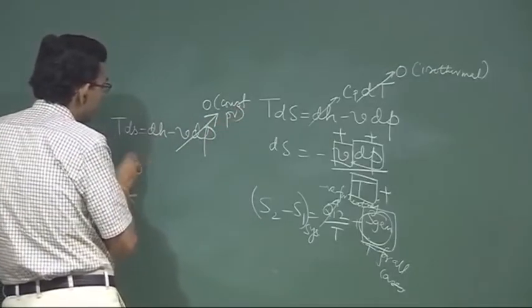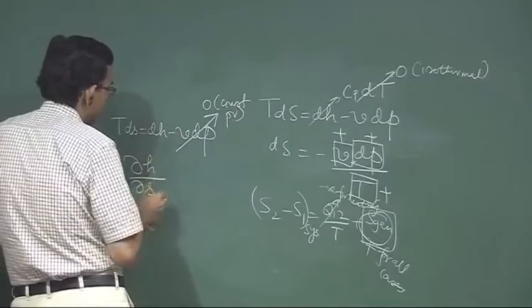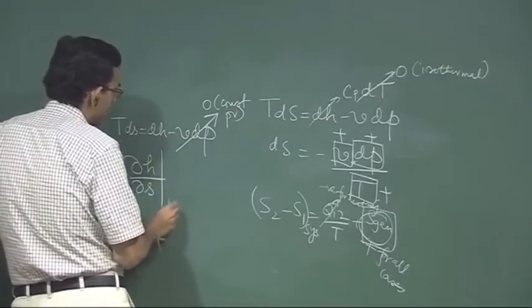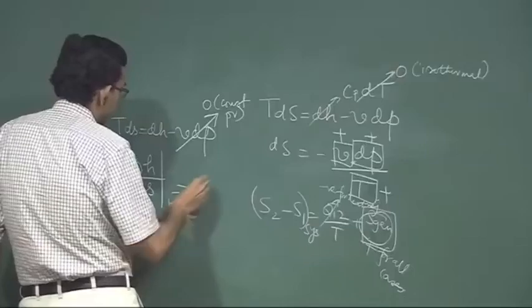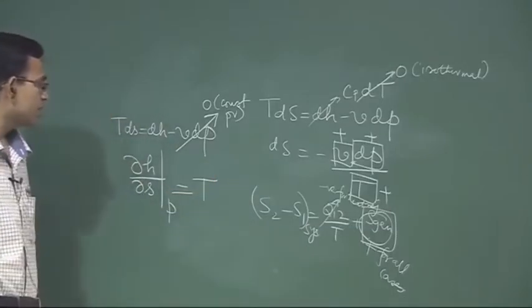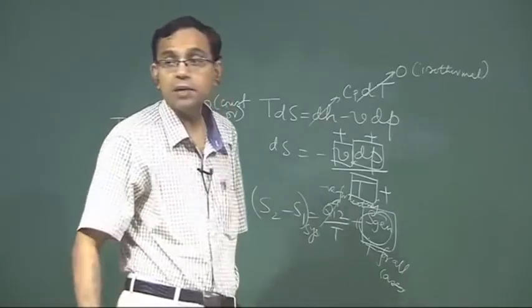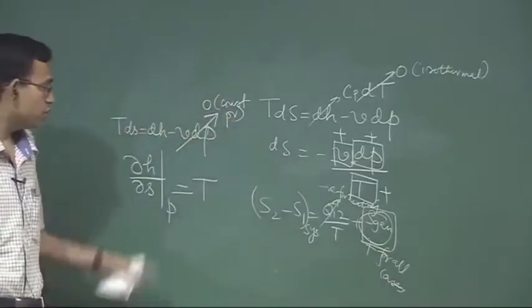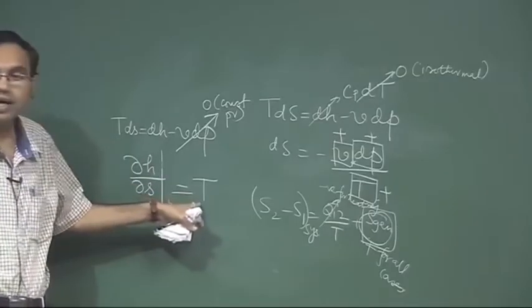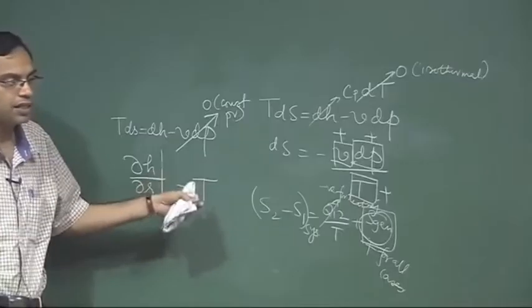So, in the HS diagram the slope of the constant pressure line is the absolute temperature, and the absolute temperature is always positive. So, constant pressure lines in the HS diagram will have positive slope.